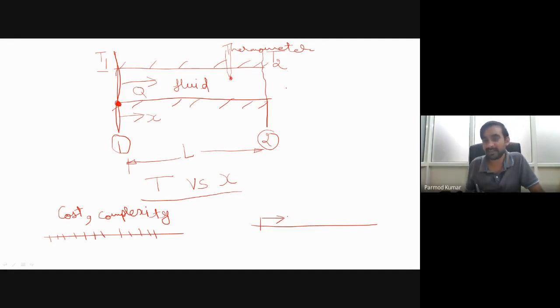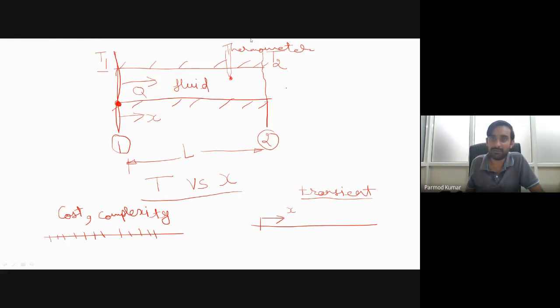As per the second answer, we use one thermocouple and move it along X. But this has a drawback if our process is transient, meaning the temperature field is changing with time.